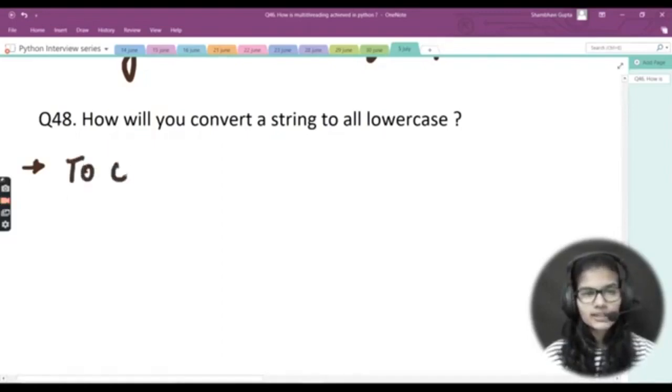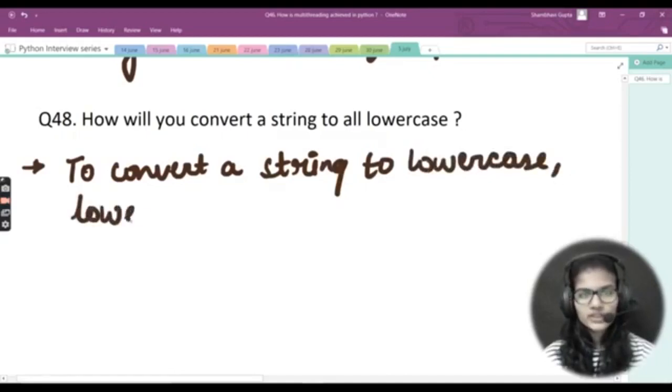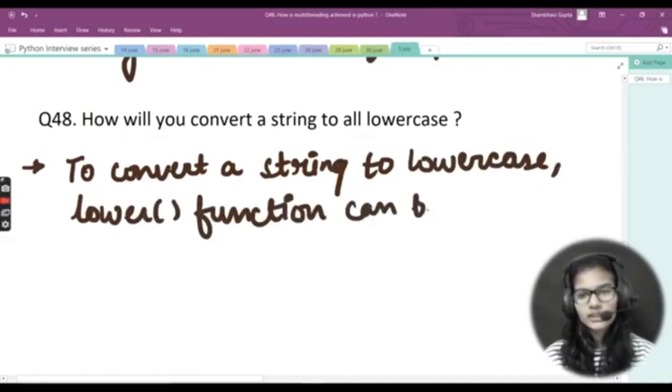So I would just add this statement: to convert a string to lowercase, the lower function can be used. So lower is basically the function. To convert a string to lower case, the lower function can be used. Right, now let's see a quick example for this.